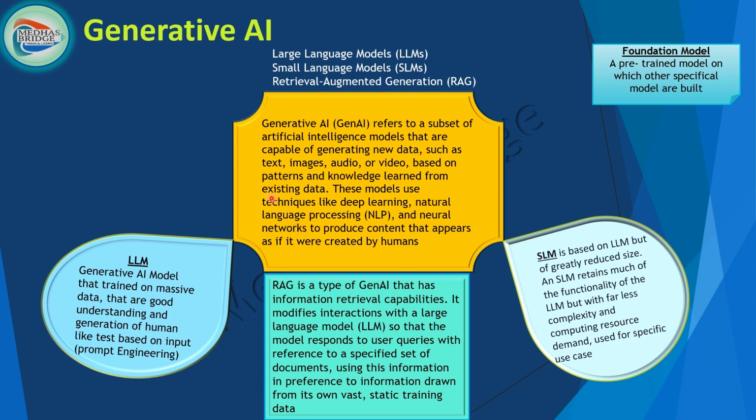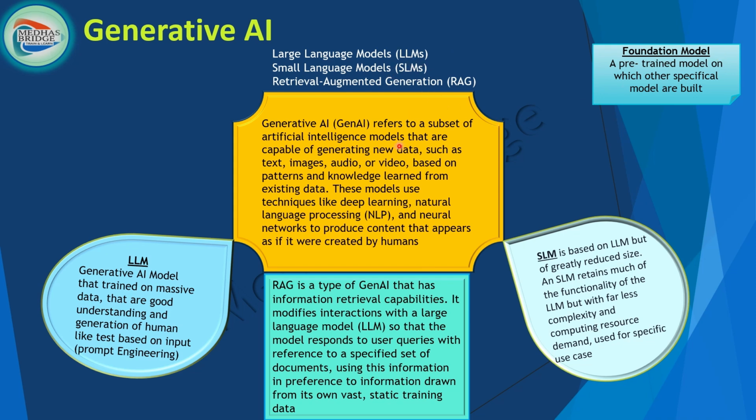So mostly we're going to touch upon LLM, SLM, and RAG in the context of NLP. LLM means large language models. SLM means small language models. RAG means retrieval augmented generation. Let me recap one more concept called a foundation model. What does that mean? A pre-trained model on which other specific models are built is known as a foundation model. That's beautiful, right? Now let's look at them one by one.